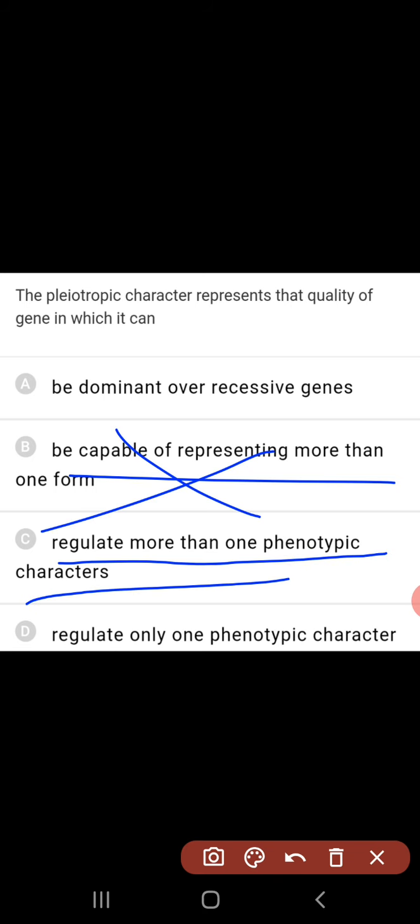Not this. Recognize more than one phenotype? Regulate more than one phenotypic character, yes. The pleiotropic character represents the quality of a gene in which it can regulate more than one phenotypic character.